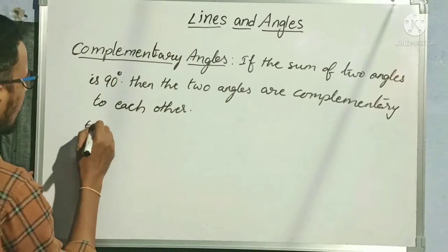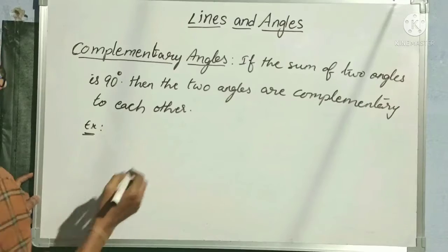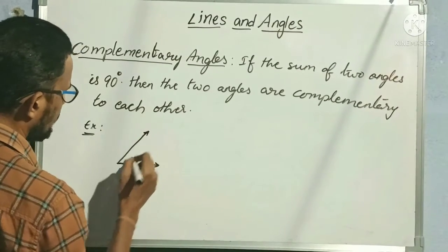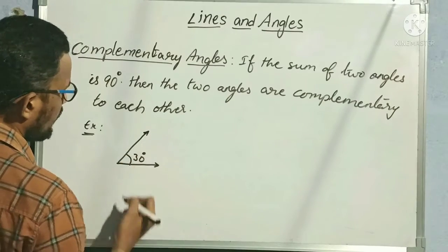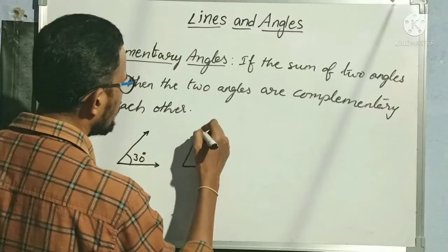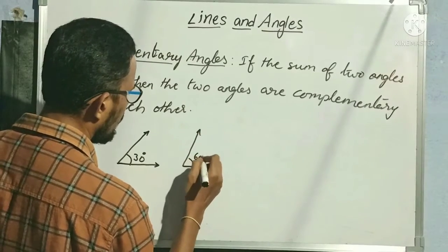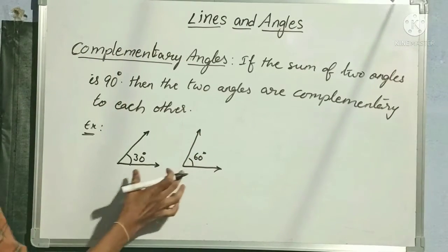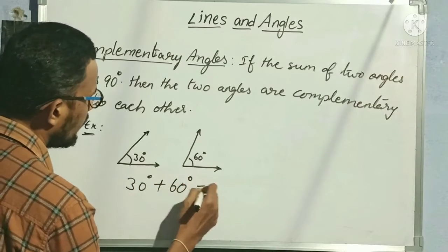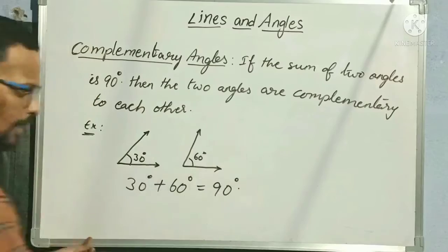For suppose I am taking an example. So first of all I am taking one angle as 30 degrees. Right? One more angle I am taking as 60 degrees. Okay? So if I add 30 plus 60, 30 degrees plus 60 degrees is equal to 90 degrees.